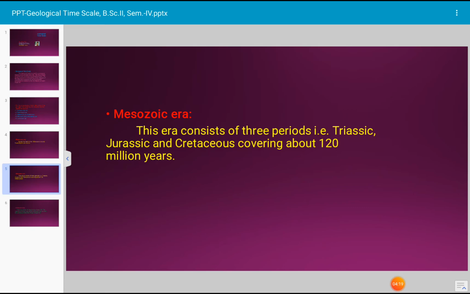Let us see details of Mesozoic era. Mesozoic era consists of 3 periods, that is Triassic period, Jurassic period, and Cretaceous period, covering about 120 million years. Triassic period is marked by unfavorable environment for plant growth and so short-sized cycad vegetation showed its appearance. This period is known as the Age of Cycads. Though a number of ferns, lycopods and conifers were there,